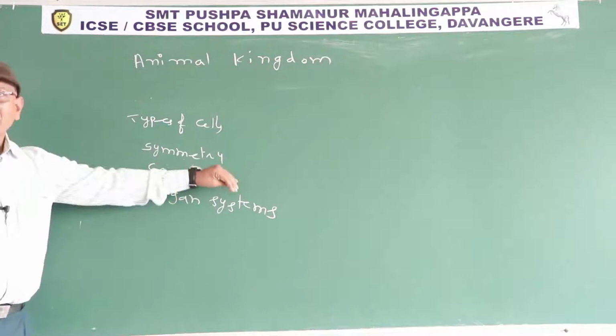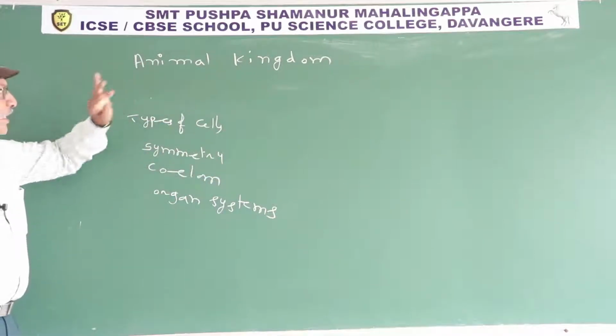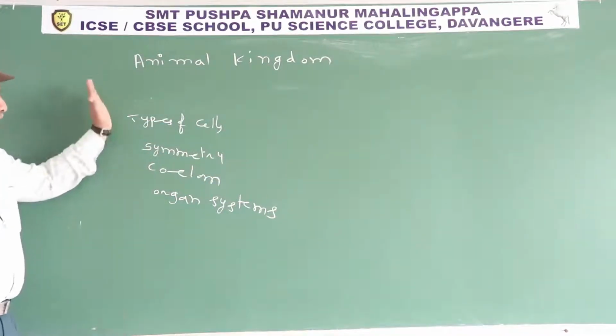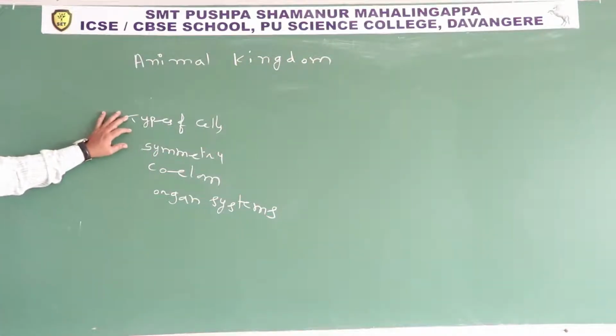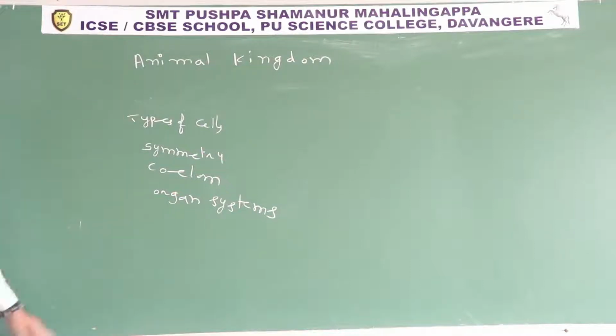All multicellular animals are classified into different phyla based on types of cells. What type of cells they possess?